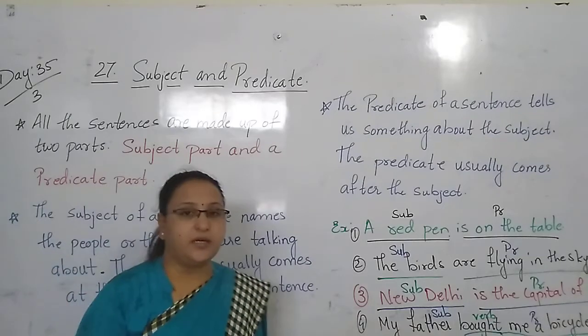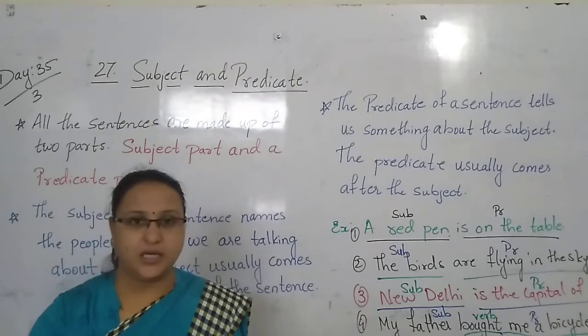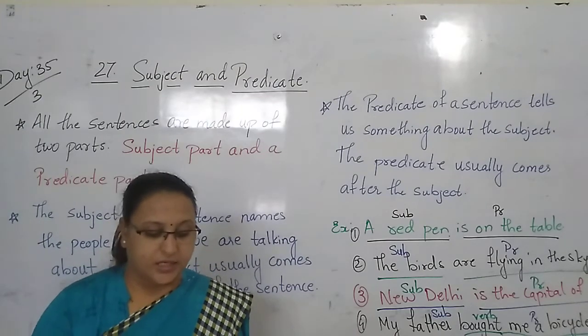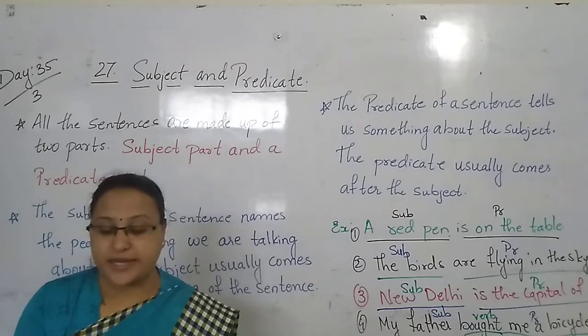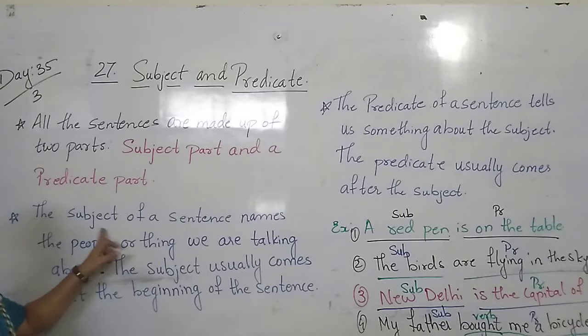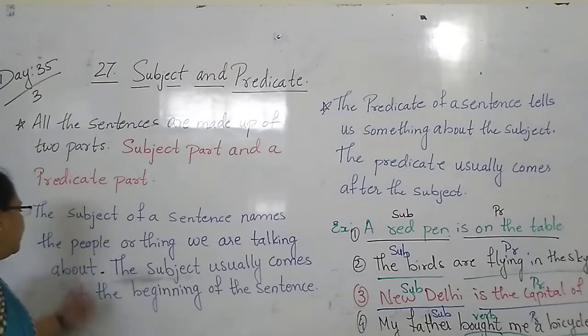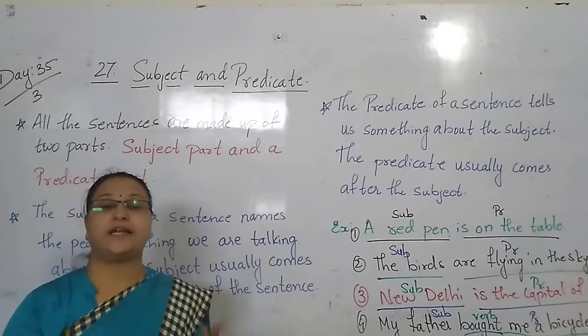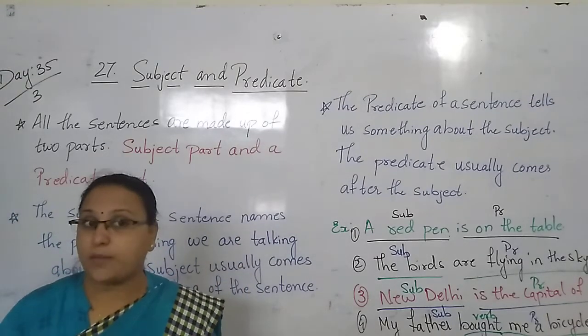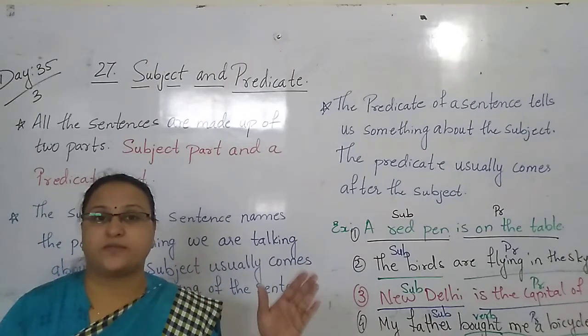So today we learn what is a subject and what is a predicate. Now we will go back to the exercise. Remember, children, the subject of the sentence names the people or things we are talking about, and it comes at the beginning of the sentence.